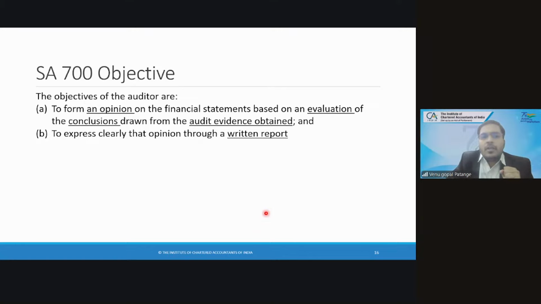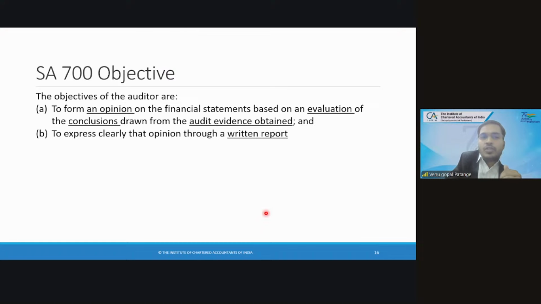Twofold. First, you should give an opinion on the financial statements based on the evaluation of conclusions drawn from the audit evidence obtained. So divide these 4. First, what an auditor has to do? Auditor has to obtain the audit evidence. Then he should verify the audit evidence. Once he verifies the audit evidence, he will conclude whether it is good, bad, correct, incorrect, compliant, non-compliant, sufficient, not sufficient, appropriate, not appropriate. He will draw a conclusion.